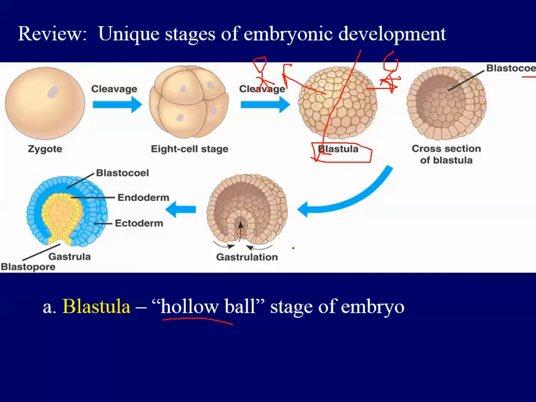Now, all animals after the blastula stage form a gastrula. So again, this is the blastocoel, and a second cavity begins to form. I went over this in the last video. It's like if this was a ball of Play-Doh, and somebody's pushing in their finger right here. Now, the second cavity, if I named it, I would call it the gastrocoel, but no, that's not what it's called. All right. The opening right here is called the blastopore.